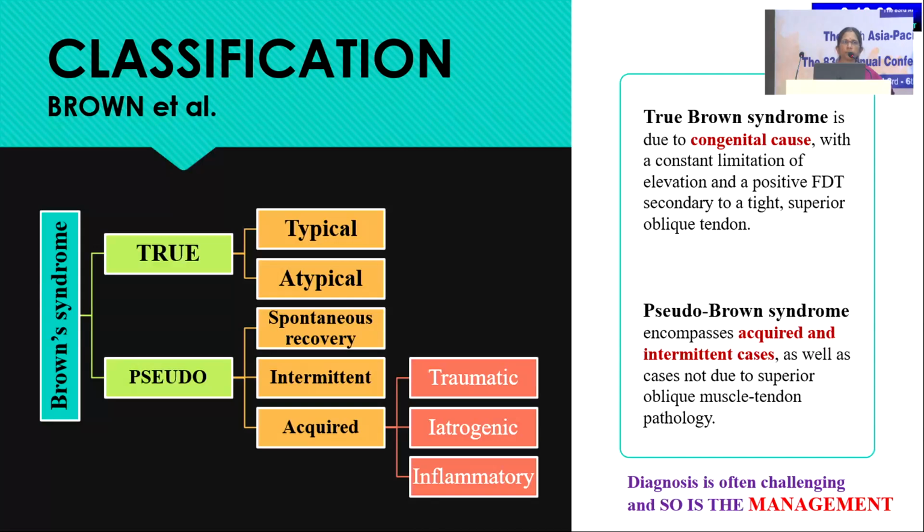So coming to the classification, Brown, who did a lot of work on this, said it can be true or pseudo Browns. True is the typical one, the congenital one, where you have a constant limitation of elevation and a positive FDT due to a tight superior oblique. Or a pseudo Browns, which is acquired, which can be traumatic, iatrogenic, or inflammatory. So these are not due to superior oblique tendon pathology. It is due to other causes.